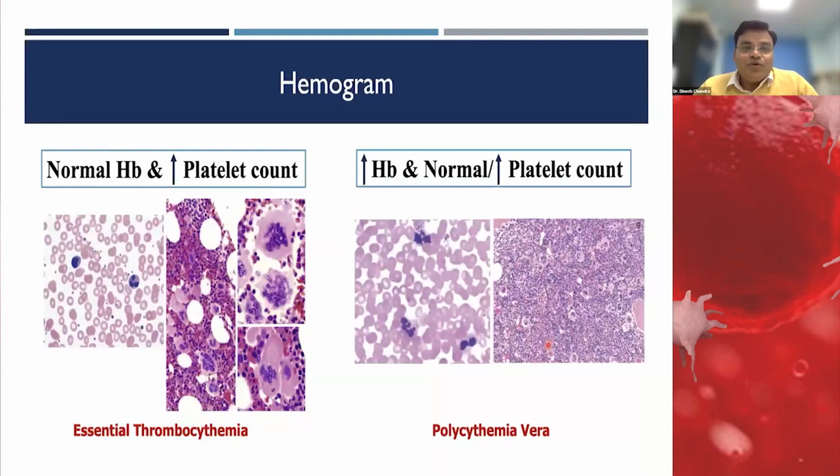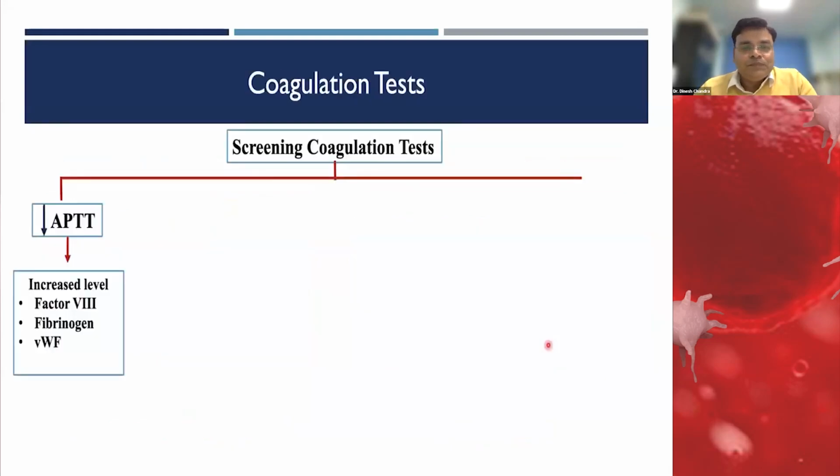If the hemoglobin is normal but the platelet count is markedly increased and the marrow shows the characteristic features of essential thrombocythemia, that is one condition. Or polycythemia, where the hemoglobin is above the cutoff level according to the WHO criteria. These simple tests can also suggest what could be the cause for thrombosis.